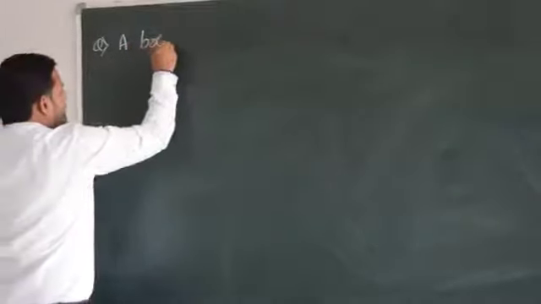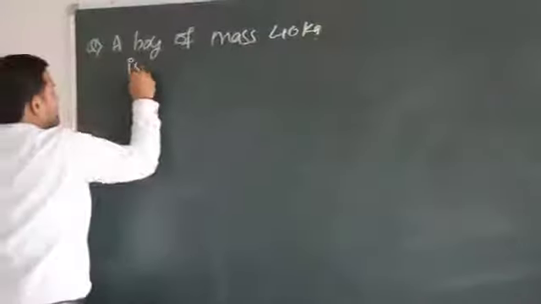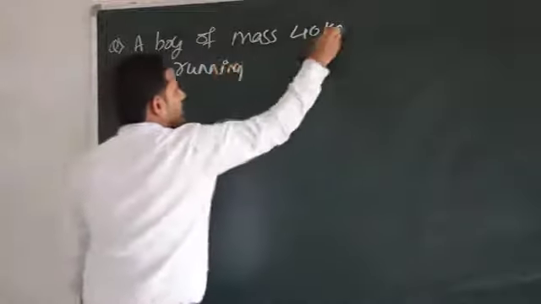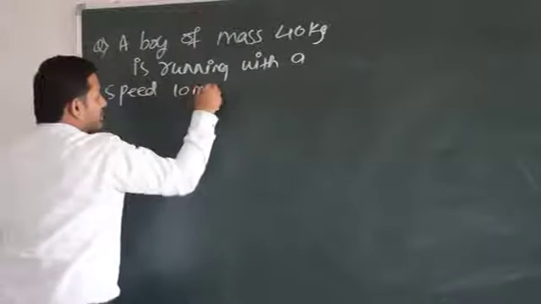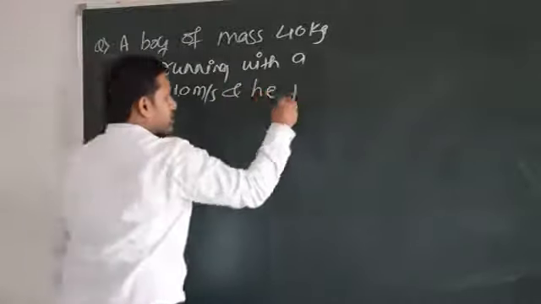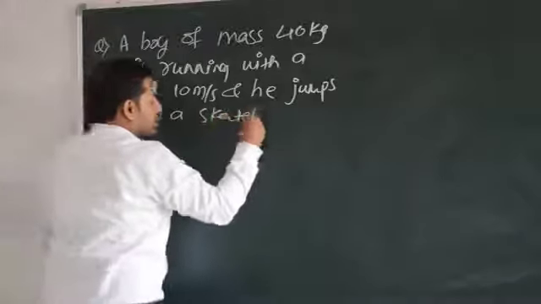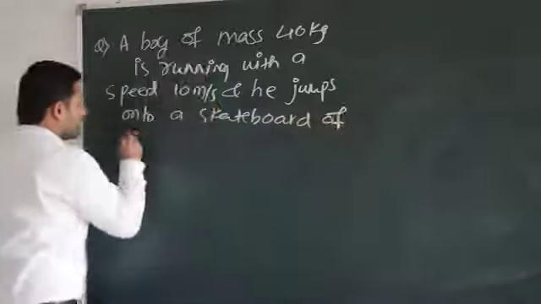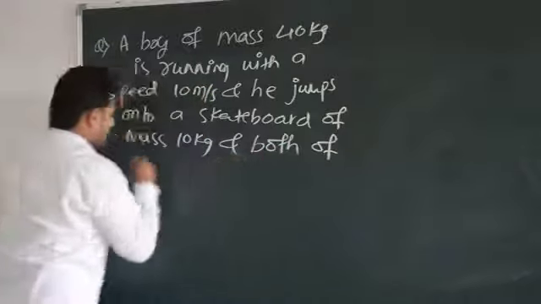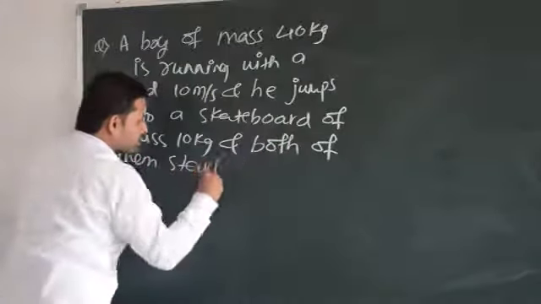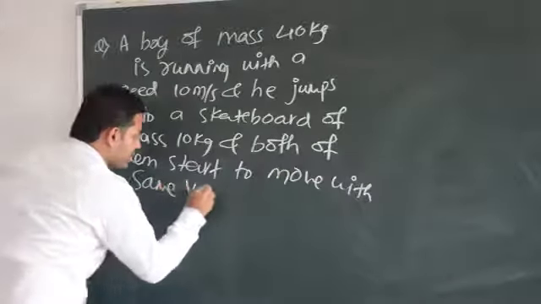A boy, please write this question. A boy of mass 40 kg is running with a speed of 10 meter per second, and he jumps onto a skateboard of mass 10 kg, and both of them start to move with the same velocity.